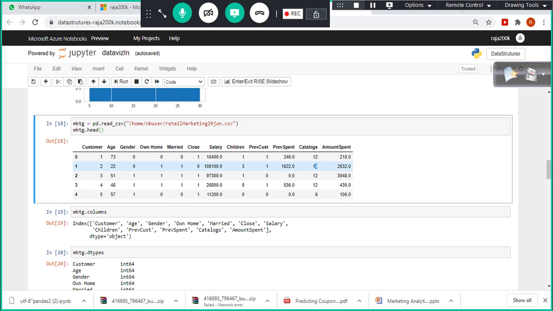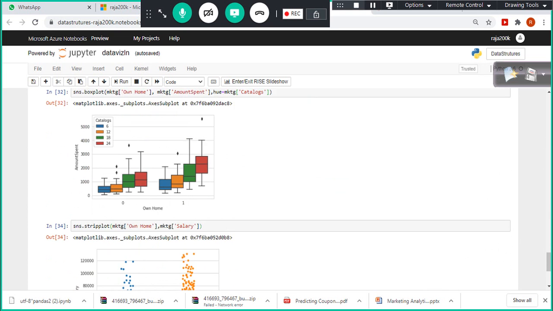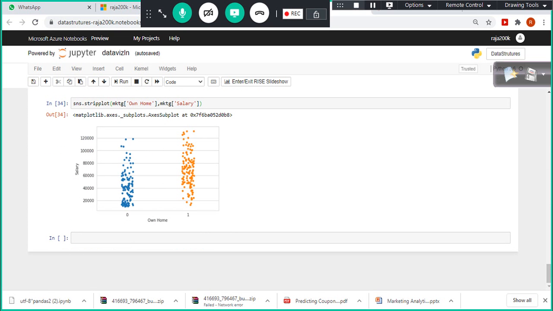But here, though we sent more catalogs, in this case we sent less catalogs only. In this case we can understand very clearly that the catalog is not driving them to spend more compared to this customer. In addition to catalog, we have another factor that is called children. Since he has a smaller number of children, and salary is on par, slightly closer to this guy, he is able to spend more than this guy, right? That's common sense, right? In a family, if you have more kids, the spend is not much, and on luxury items, something like that, right?